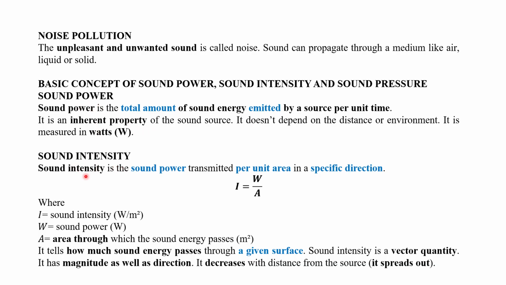Sound intensity is the sound power transmitted per unit area in a particular direction or specific directions. We can write it in the form of a formula, I is equal to W by A, where I is the sound intensity in watt per meter square, W is the sound power, and A is the area through which sound energy passes. That means it tells how much sound energy passes through a given surface. Sound intensity is a vector quantity, that means it has magnitude as well as direction. It decreases with distance from the source as it spreads out.